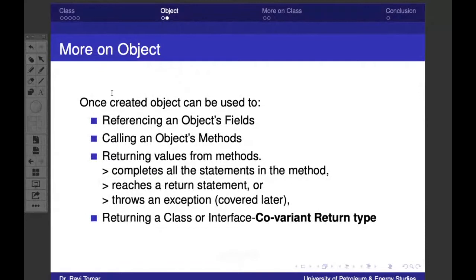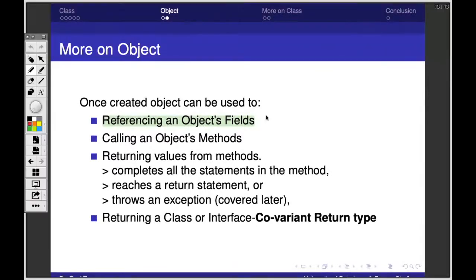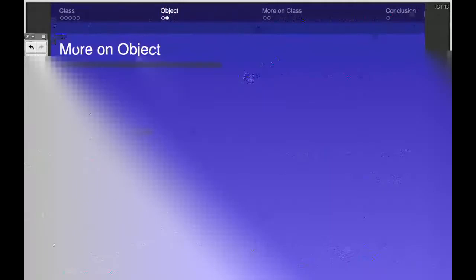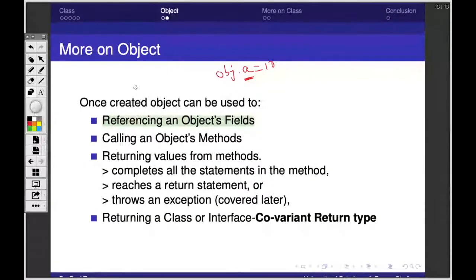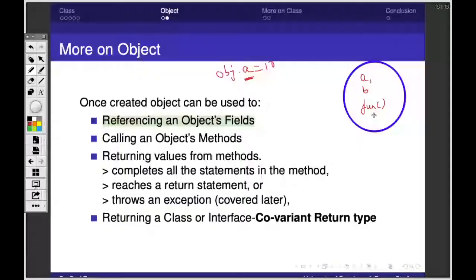Then, once the object is created, it can be used to reference an object field. So if you have created an object, then you can call obj.a. Because whenever we create an object, inside it there could be some fields and some functions, right?